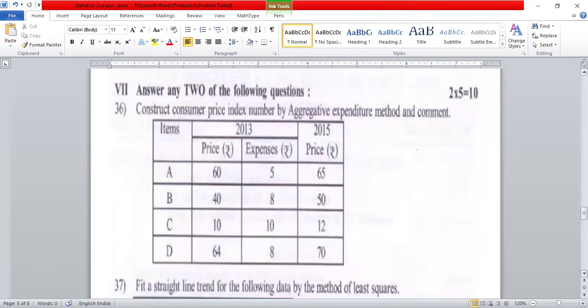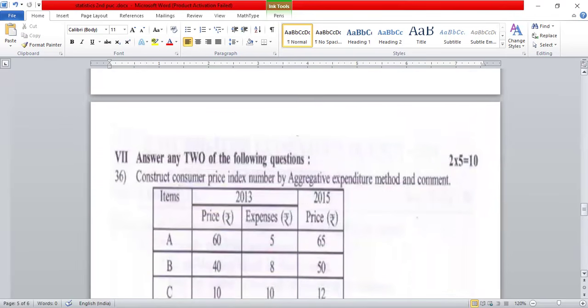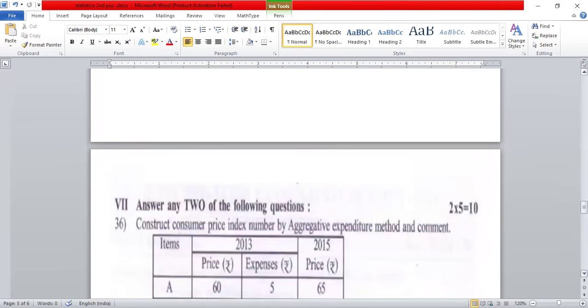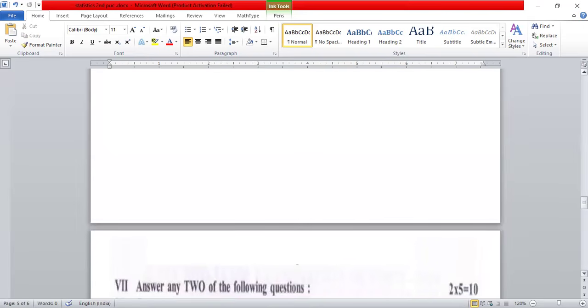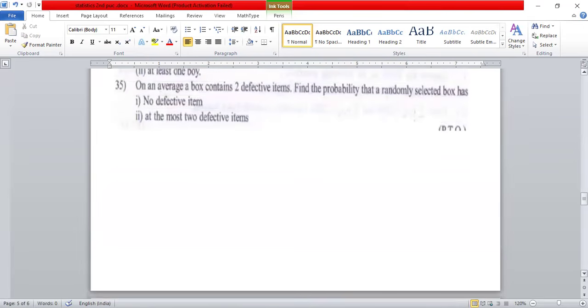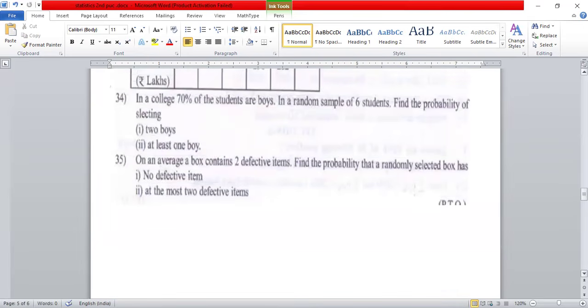So the last 3 questions also come under theoretical distribution. Remember these 3 questions. The question numbers I told you already: vital statistics 2 questions, index number 1 question.